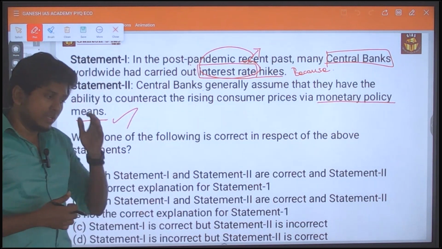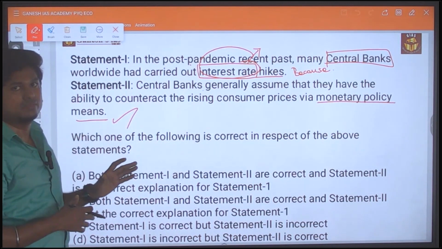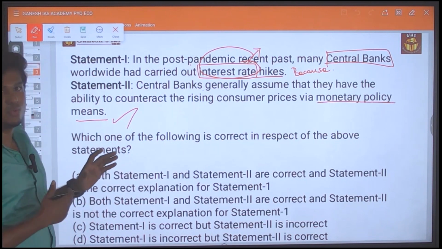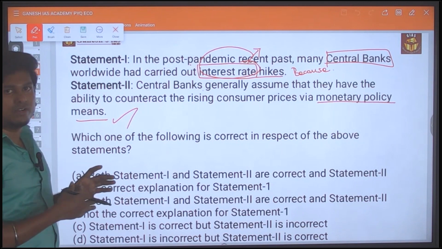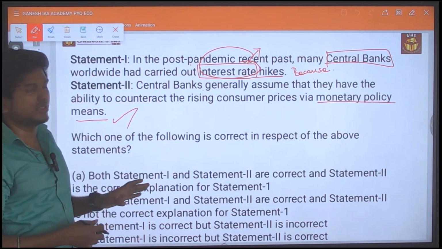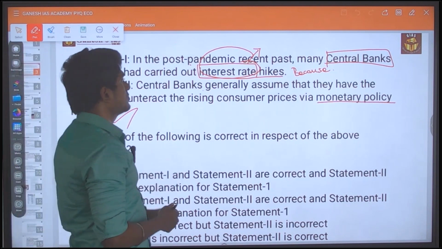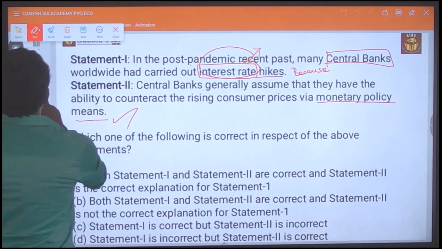It's actually a basic question. Pattern-wise it looks difficult, but it is a zero-level difficulty question. Okay, let's try it. Interest rate hike.